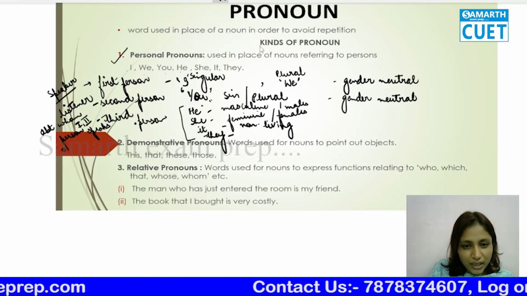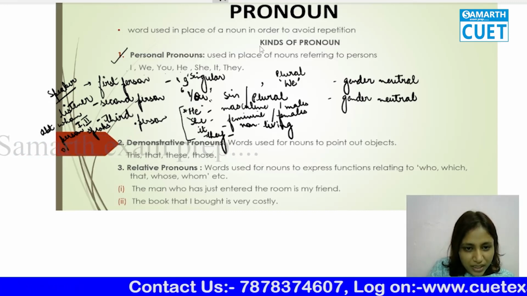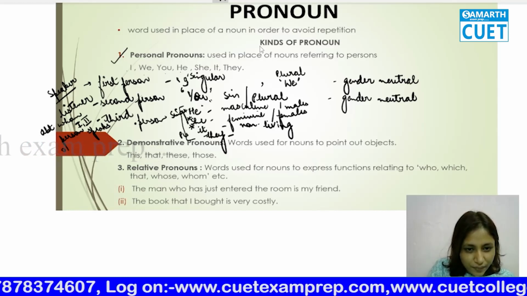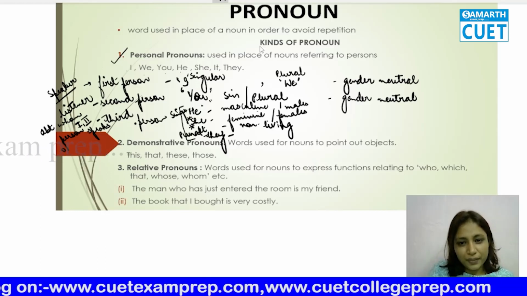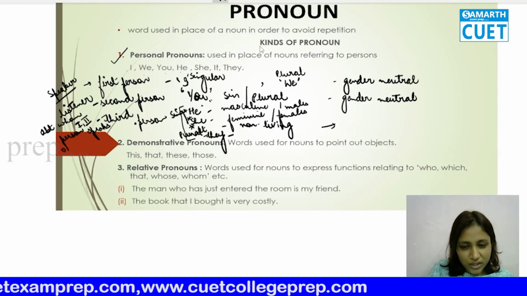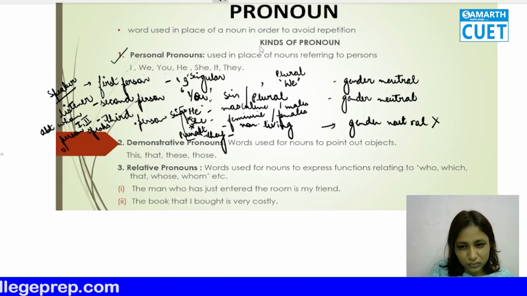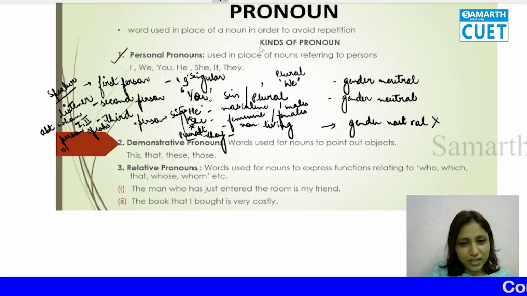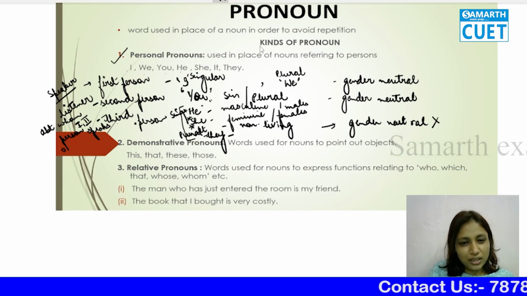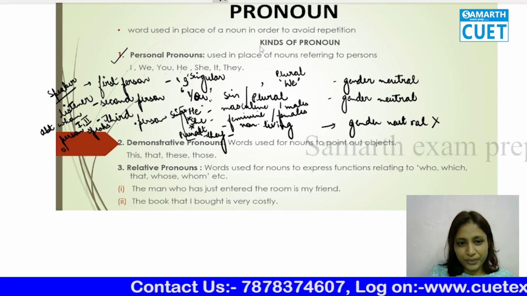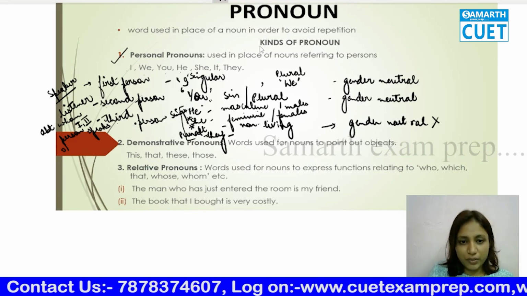And then comes they. All three of them, these three are singular. For plural it is they. Okay, understood? So these are not gender neutral. Understood? So personal pronouns, you should know there is first person, second person, third person. Then they have singular, plural also. Only for second person we just have one pronoun, that is you. Third person you have gender based also, and singular, plural basis also.